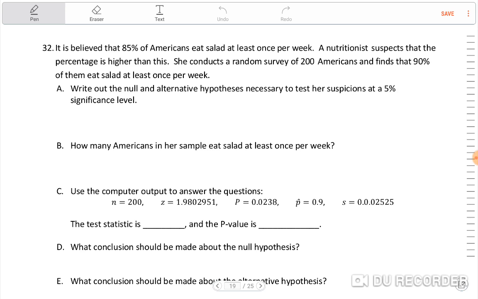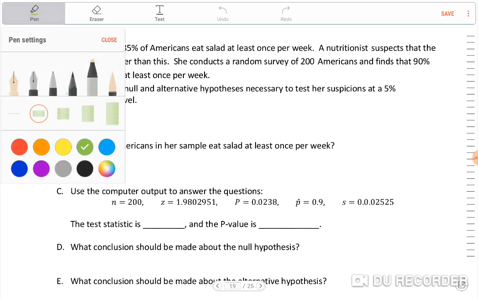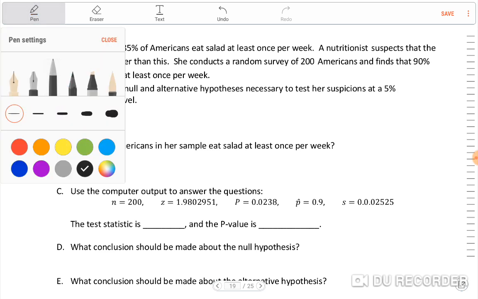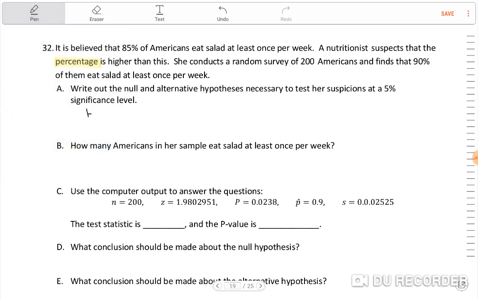And it says percentage in the problem, right? So we're seeing the word percentage, which means that I'm going to be dealing with proportions, okay? So I already know that my parameter here is proportion, which is P, okay? So we're going to put P's here. And we do equals for our null.